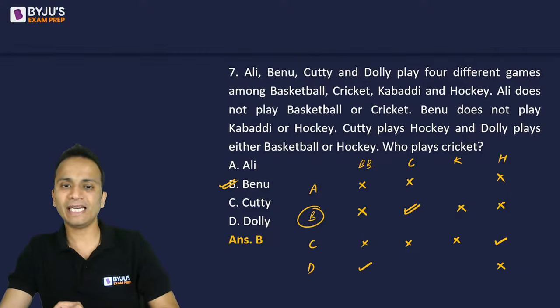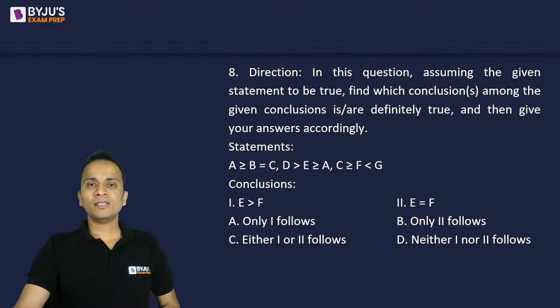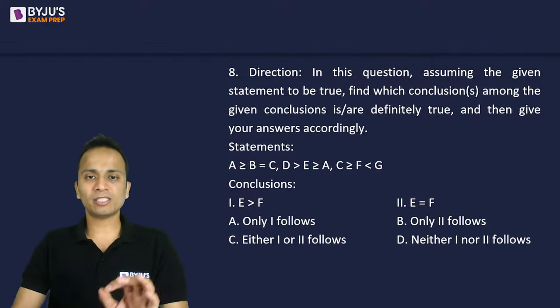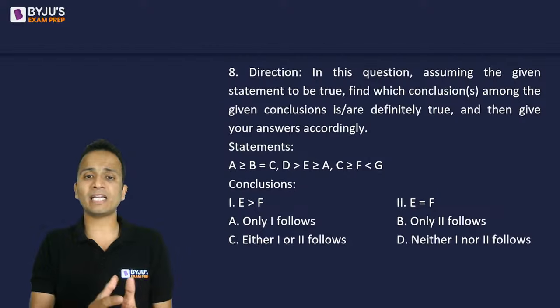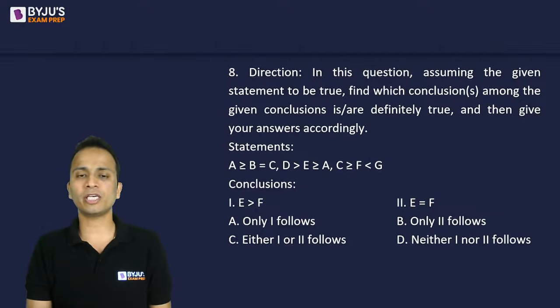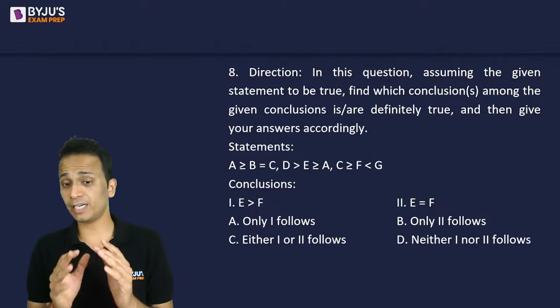Question number 8. Question number 8 is based on some statements followed by conclusions. You'll have to find out, based on the statements that are given, which of the conclusions is always true, is definitely true.